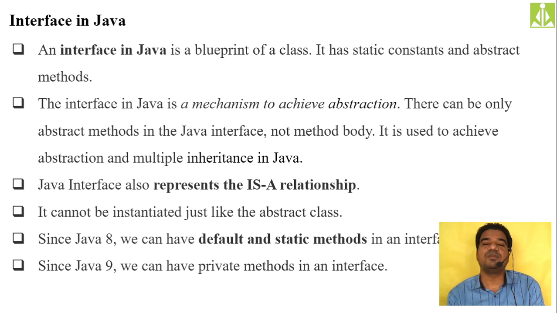The way we put both data members and methods inside a class, in an interface also we can put data members and methods. But the data members and methods we keep inside a class, and the data members and methods we keep inside an interface, are different. Okay, inside a class you can keep any type of variables.